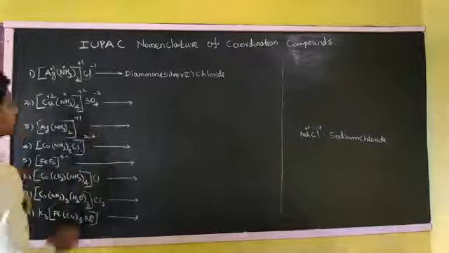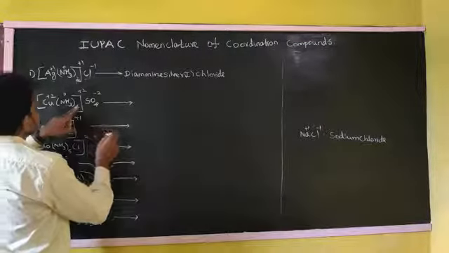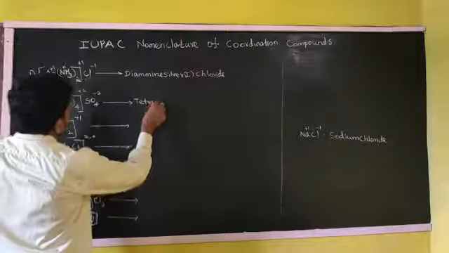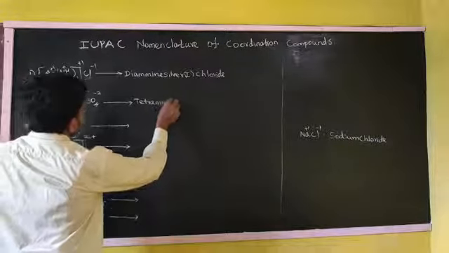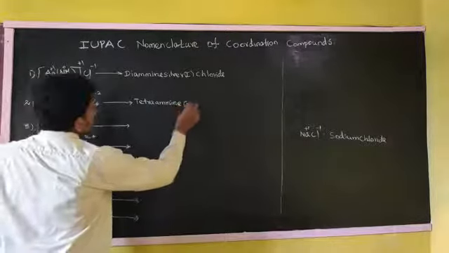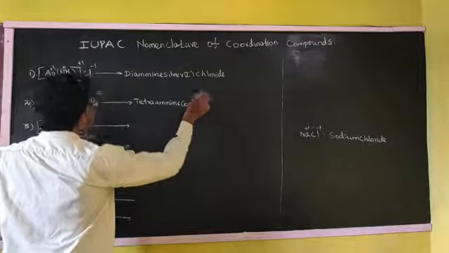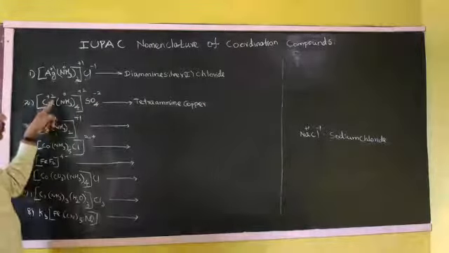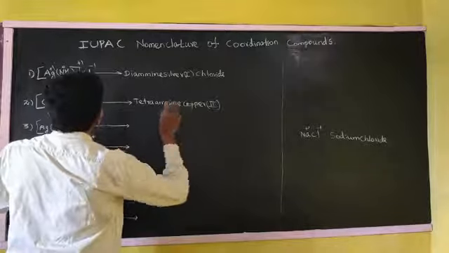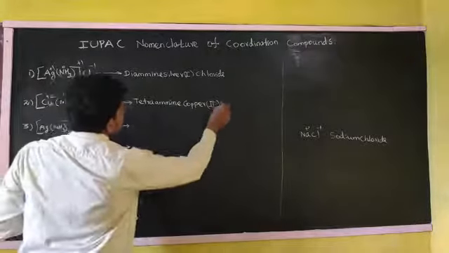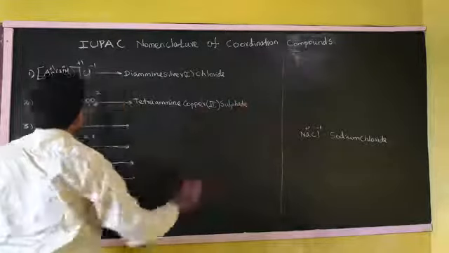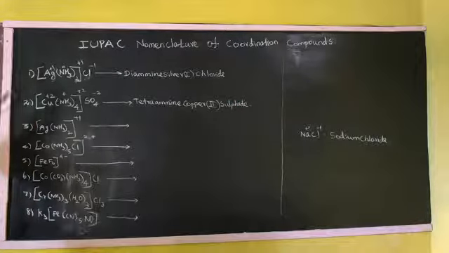Now we can write the IUPAC name. 4 means tetra, tetraamine. Cu means copper, right? The oxidation state plus 2, here Roman numeral 2, then sulfate, right? The second complex is over.